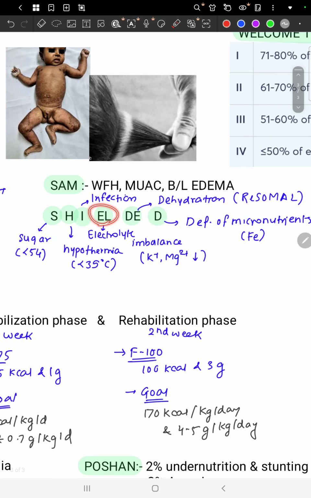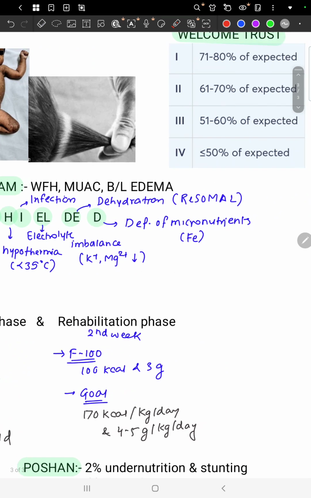Then EL stands for electrolyte imbalance. In electrolyte imbalance, hypomagnesemia as well as hypokalemia are very common. Then DE stands for dehydration. So in severe dehydration cases, we are going to give oral ReSoMal. If the child is accepting oral feeds, oral ReSoMal is given. If not, IV fluids can be given.